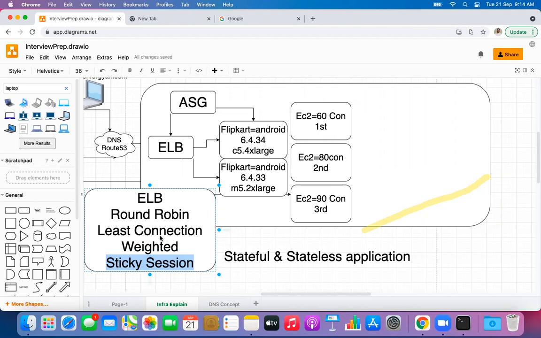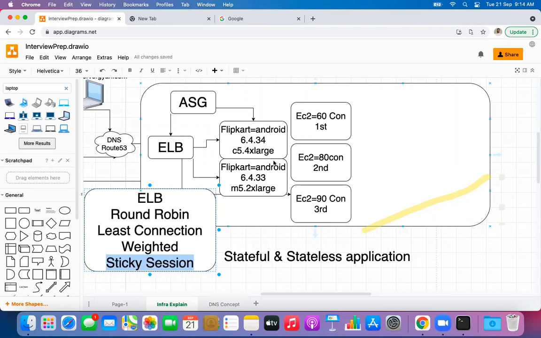I said I do not want to use round robin or least connection or weighted mechanism. I just want to implement sticky session only. What do you think? I think no. Anurag, what do you think? Can we use it or not? Yeah, I said yes, we can. Balaji? Yeah, I do think yes, we can use it.